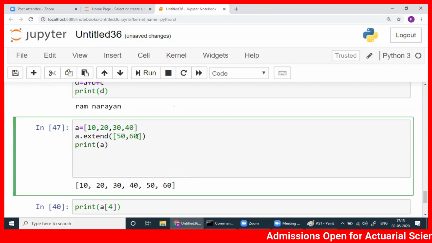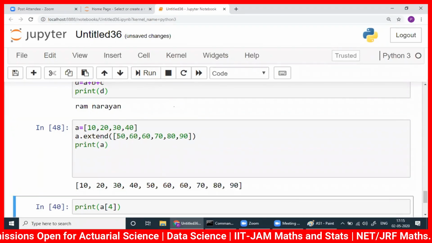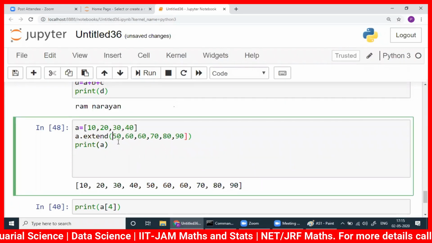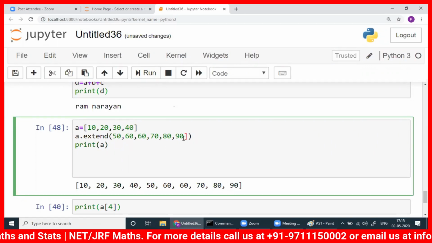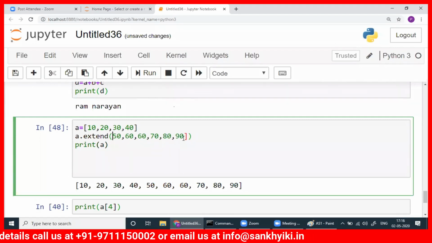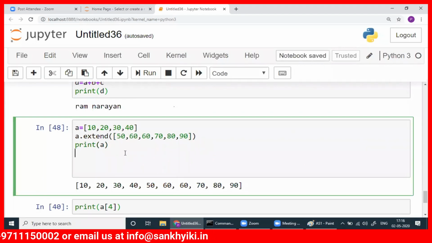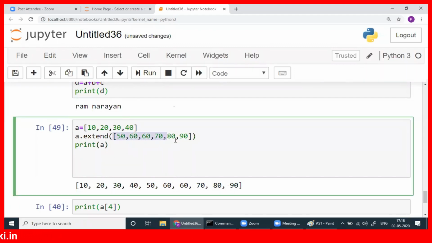I can write so many elements, 60, 70, 80, 90, whatever you want. Not only that, any iterable means I can write a set also, but I didn't introduce set, so I'm not writing set now. I can write a string of characters also, but I will not go to those things now. Just remember, make it simple. I run this, okay, this is fine. So if you want to add more than one, you write extend. If you want to add one, then you write append. This is the difference. Just remember.